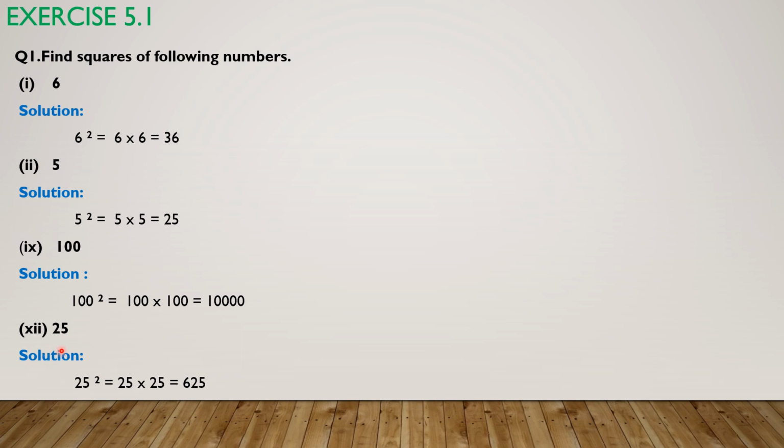Then part number 12, 25. Simply find square of 25. How? Multiply 25 with itself to find its square. So 25 multiplied by 25. Do this work in your rough page and answer will become 625.